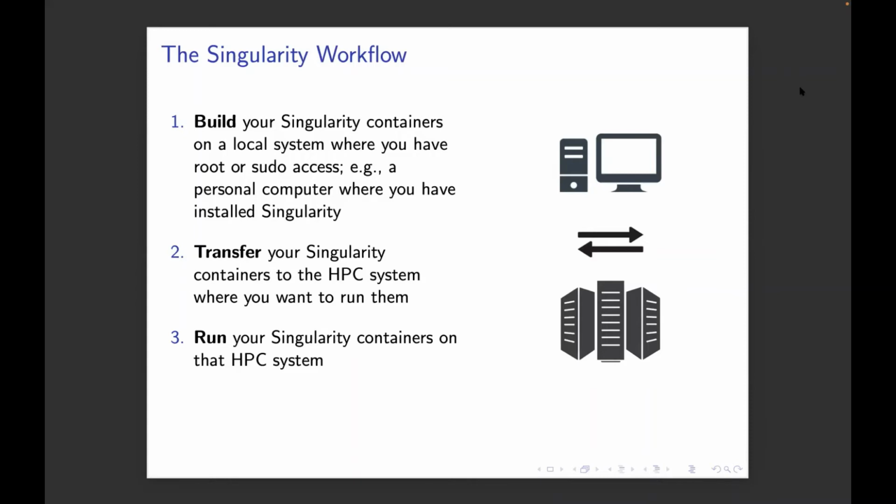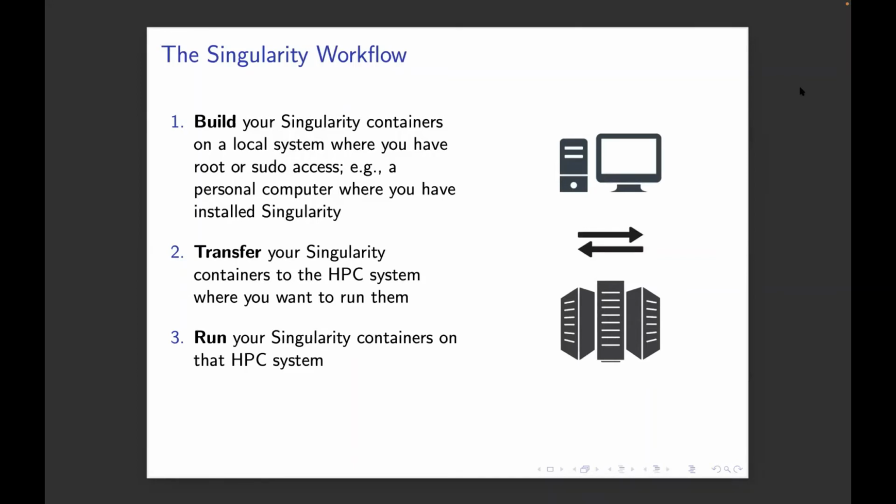The one stumbling block I would say, if you go down this route of building containers natively, and if you've already used Docker you're probably familiar with this, is that to build your own containers you generally need a local system where you have root access. And that's not going to be on Expanse. It's not going to be on Stampede2 or any HPC system that you have access to.